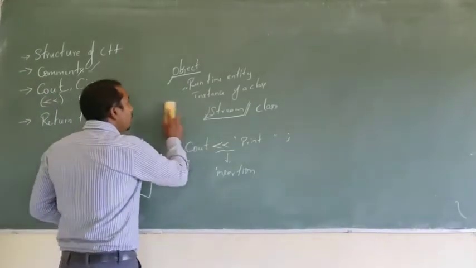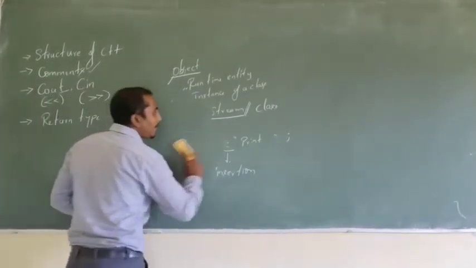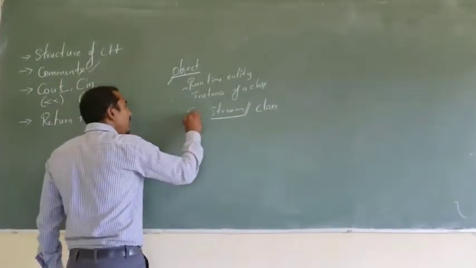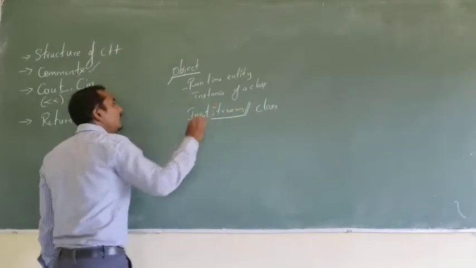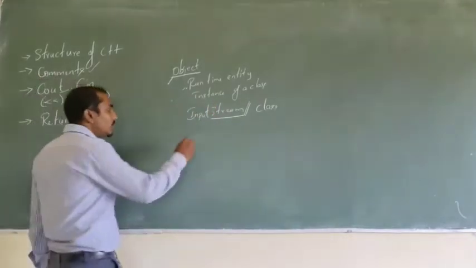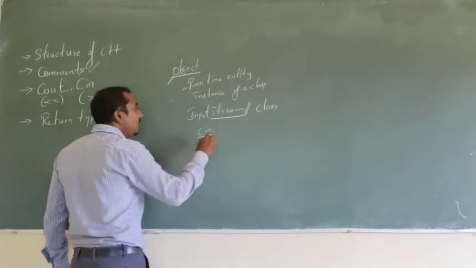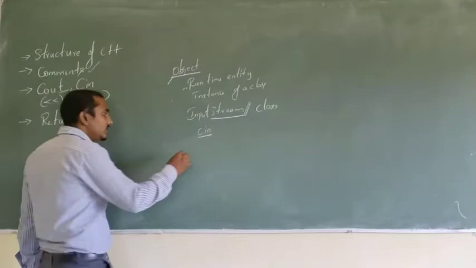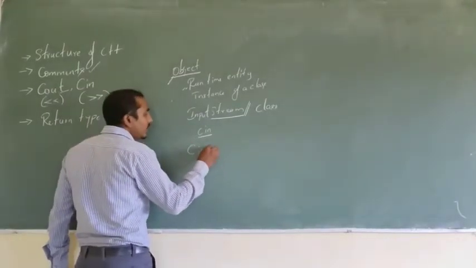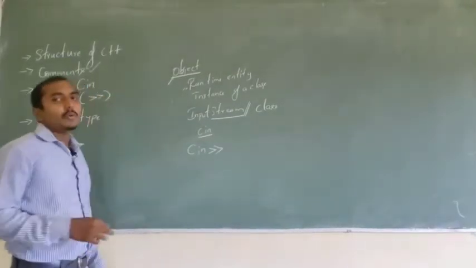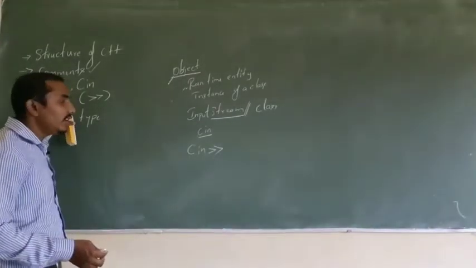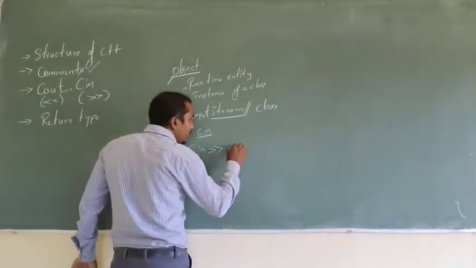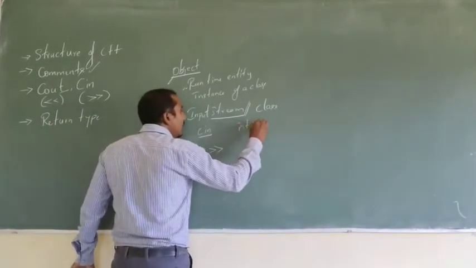Similarly, whenever I want to read the input, I will be using the input stream class. For this input stream class, I have a built-in or predefined object called cin. It is written something like this. The cin operator is just the opposite. It was bitwise left; this is bitwise right. And I am going to mention the variable name. Suppose I define a variable called x.